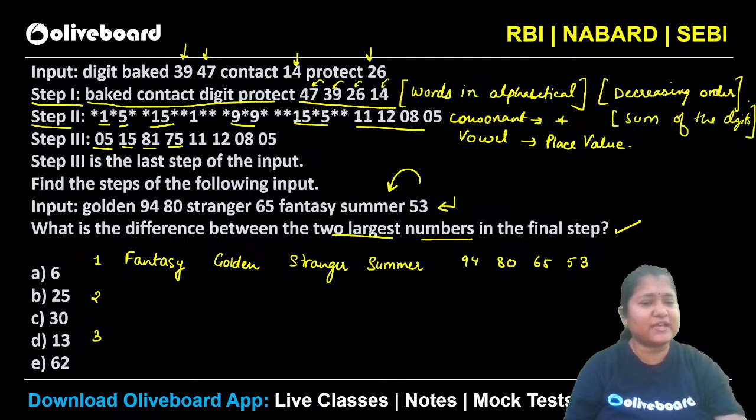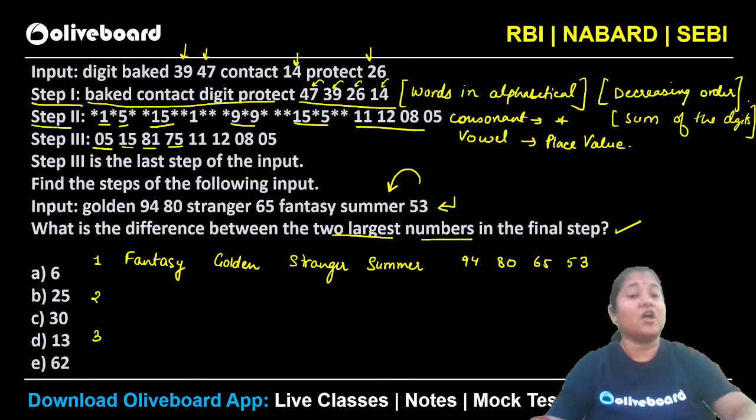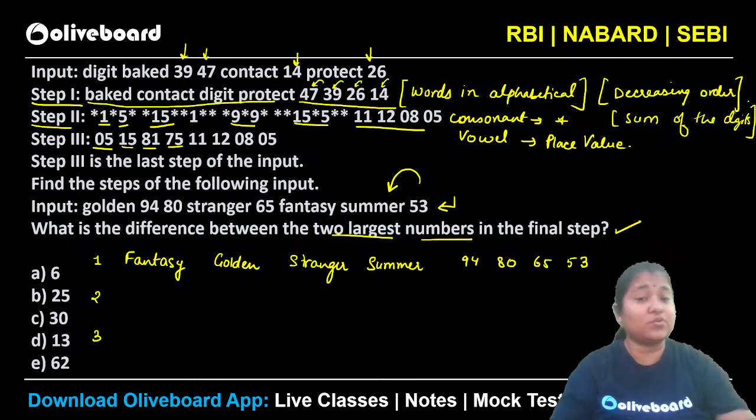Very easy question, guys. जल्दी से मुझे इसका आंसर बताओ. What should be the answer for this particular question? What will be the difference between the two largest numbers that we have in the final step?